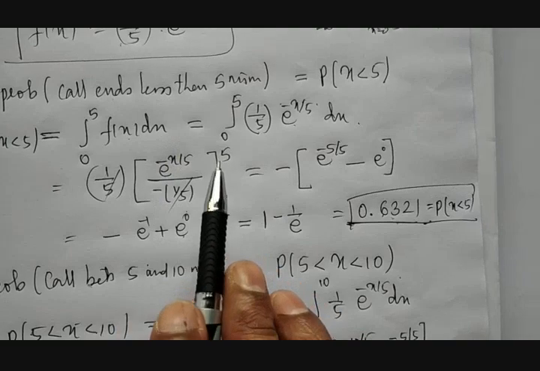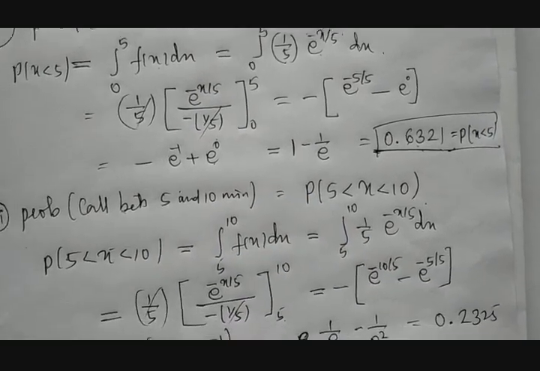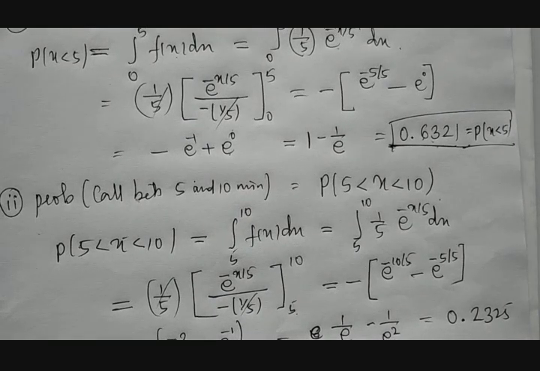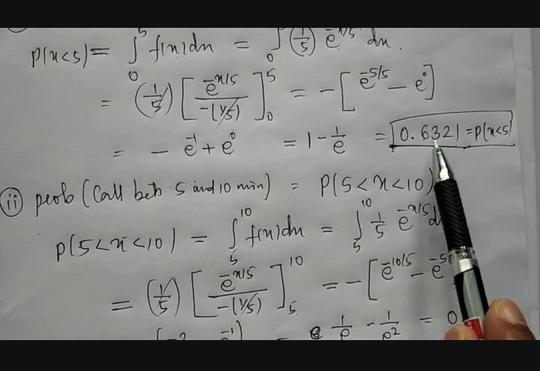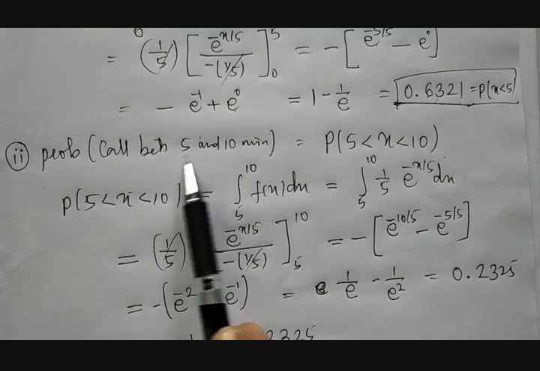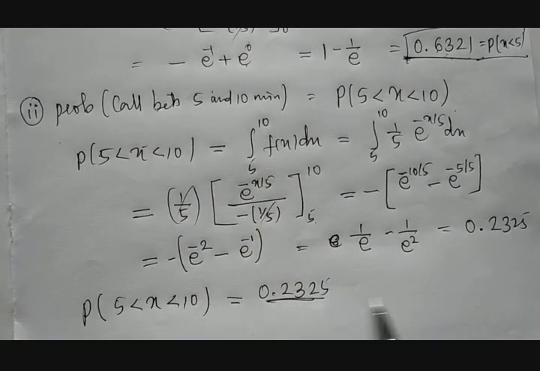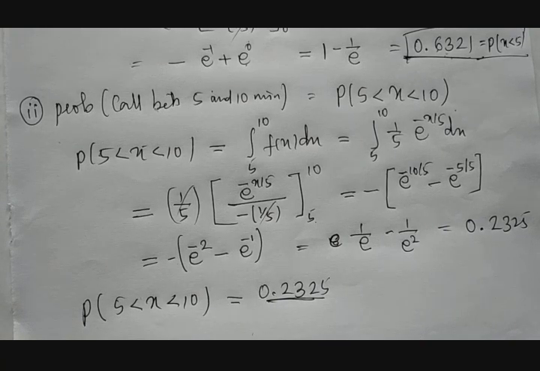Therefore the probability of 5 less than x less than 10 is equal to 0.2325. What is the meaning? When the conversation takes place with an average of 5 minutes, if you take a summary or analysis of all the conversations in a telephone booth, the calls which get disconnected or where the conversation ends within 5 minutes are 63.21%, and where the conversation takes place between 5 to 10 minutes is 0.2325, means 23.25% of the chances. Thank you.